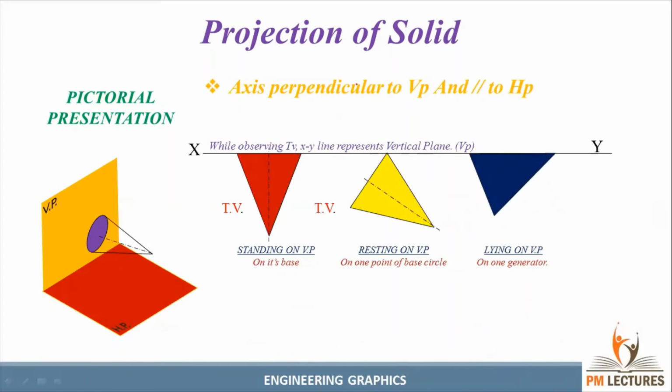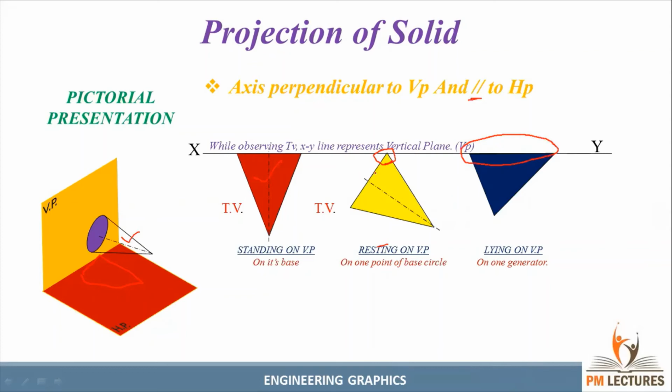So the axis is perpendicular to VP and parallel to HP. See, the axis is perpendicular to VP and parallel to HP. So I should have a true shape in the VP. The top view, I am able to see like this. So this will be presented here. And the condition is resting on the HP. One of the points is resting on the HP, and one of the generators is lying on HP.